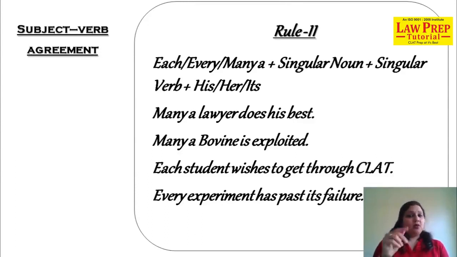Each, you can see an oblique I have put, that means any of the three: each, every, or many. You use a singular noun and the verb is also singular. Please underline all the things which I am telling you, emphasizing them. You have to do the questions thoroughly.